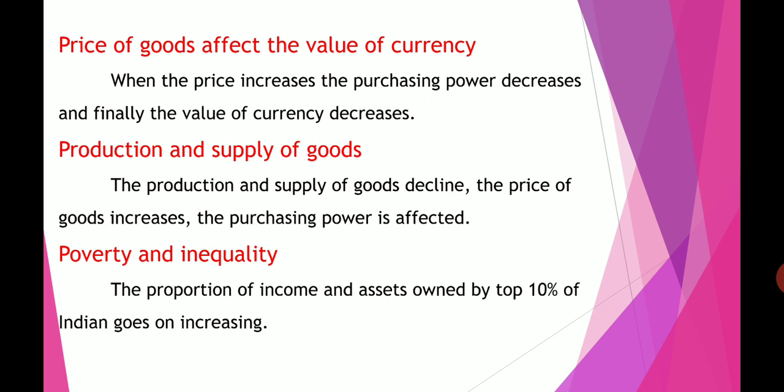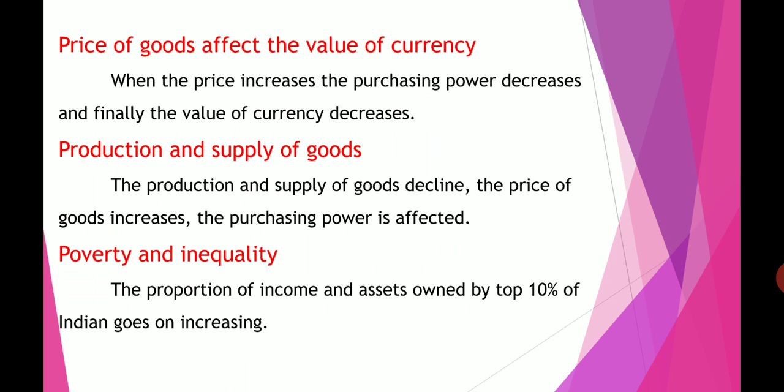Next one, poverty and inequality. If you see in our Indian economy, mostly only 10% of people are very rich. They own assets. Asset means property. In our India, only 10% of the people are very rich and they have more property.